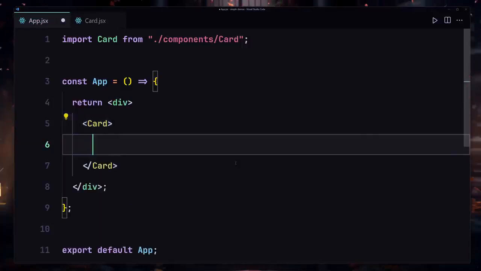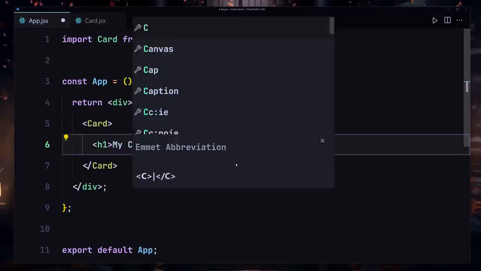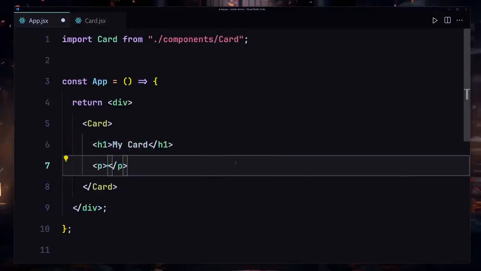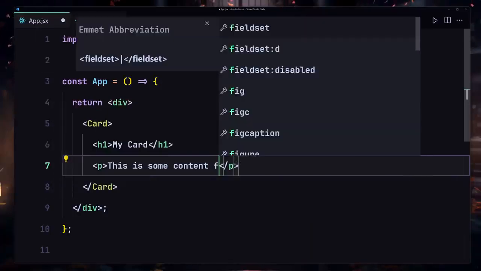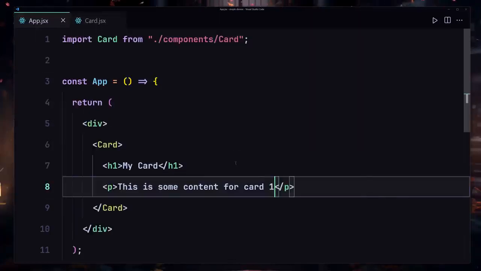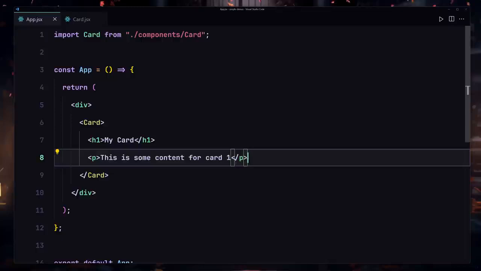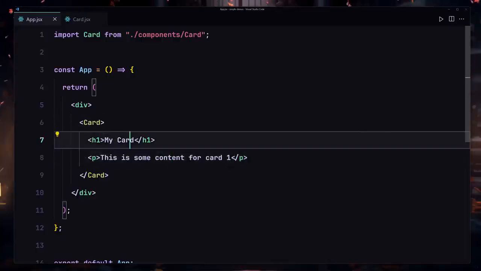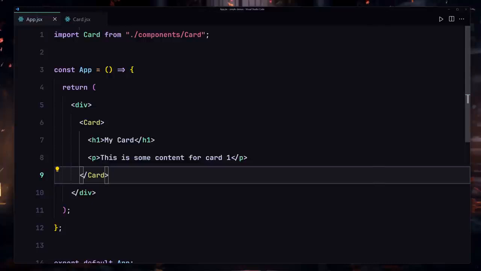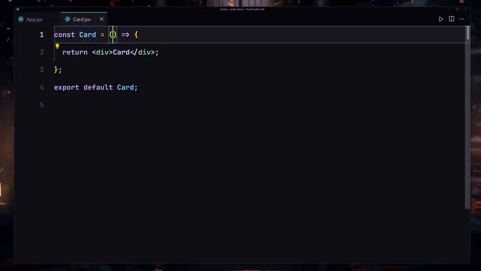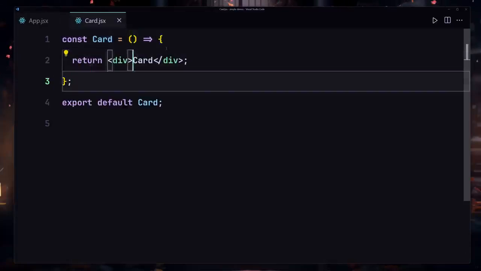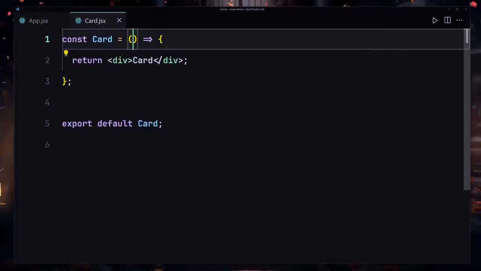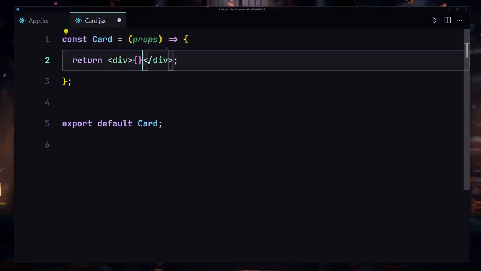And now inside there, I want to write my h1, which will say my card, and I will also provide a paragraph which will say this is some content for card 1. Okay, so now let me save my file and go back. Here you can see we are now passing this data to our card component by closing there. But now the question is, how in the world are we going to be accessing that data? To access that data, there is something called children, which allows us to access data from the parent component in the child component. So I'll use props, and here I'll just use props.children.